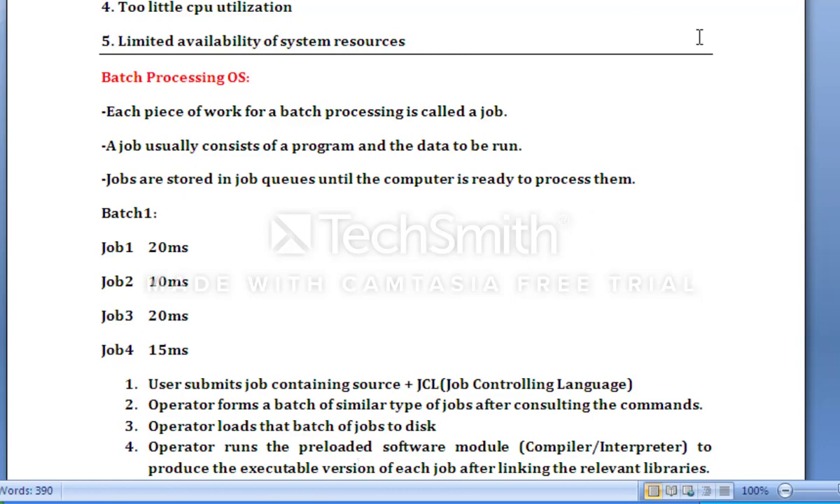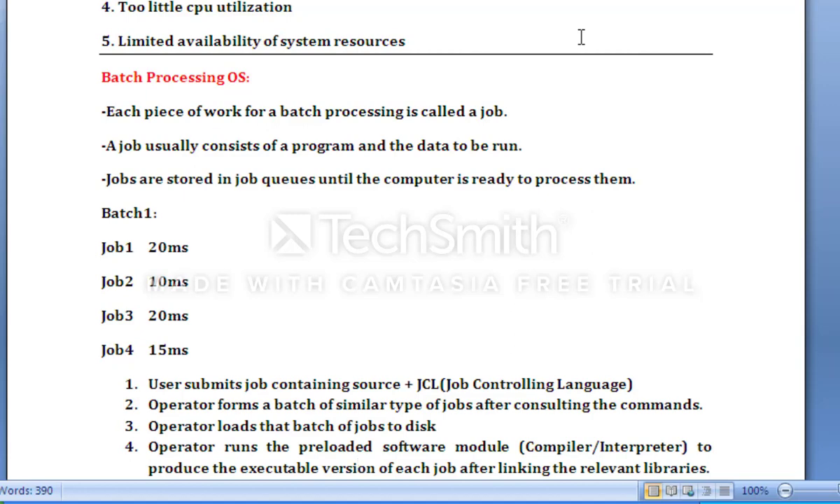Jobs are stored in job queues until the computer is ready to process them. So a job is always stored in a job queue. There is some scheduler kind of program which is known as the monitor in the batch processing operating system. The monitor will take care of the sequence or ordering of the execution of jobs.